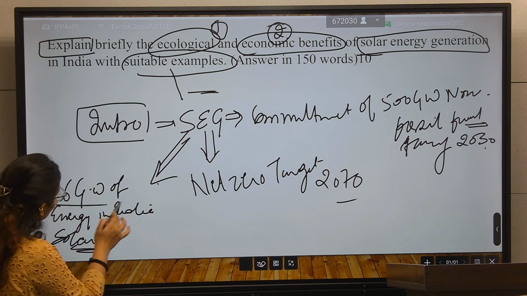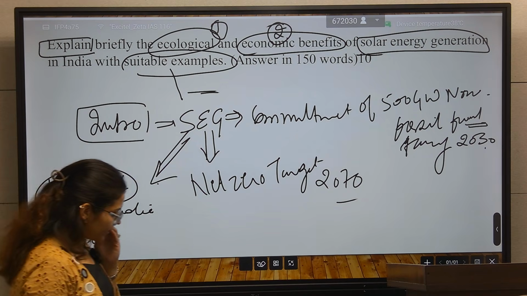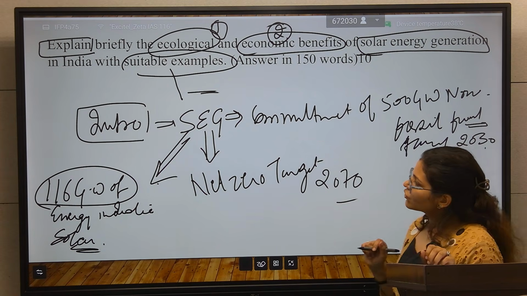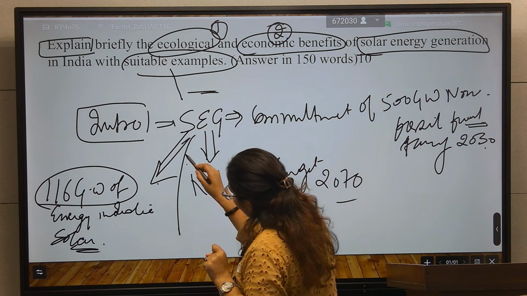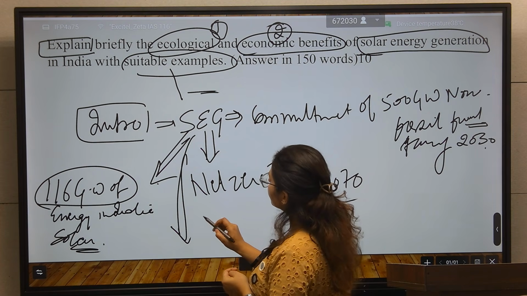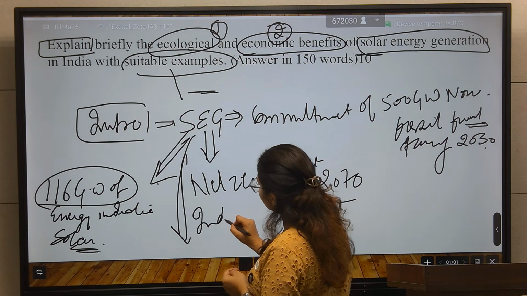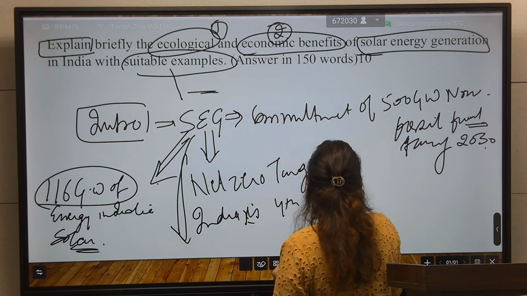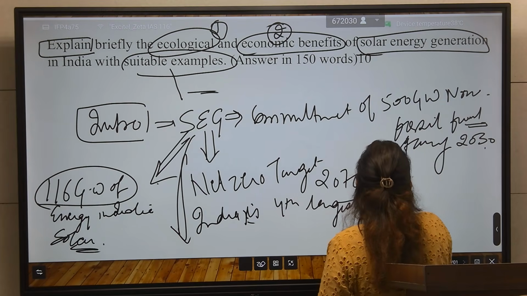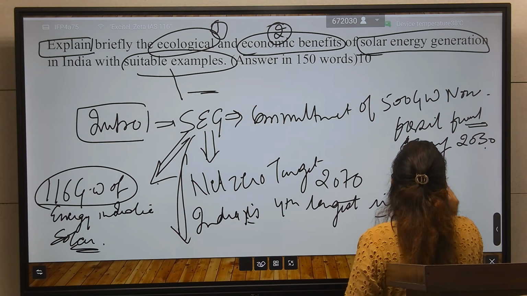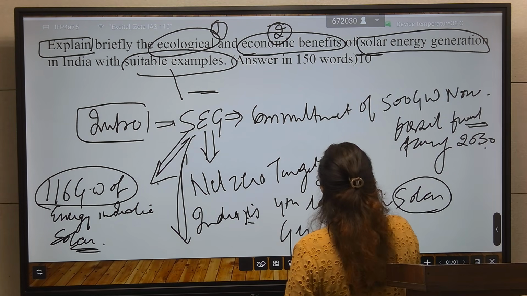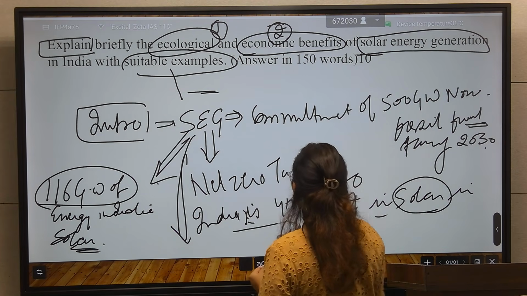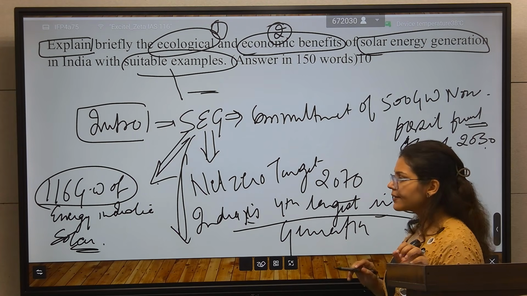So we are close to our target of 500 gigawatt non-fossil fuel energy. Or you can also start with the fact that India is the fourth largest in solar energy generation globally. So you can also write this.